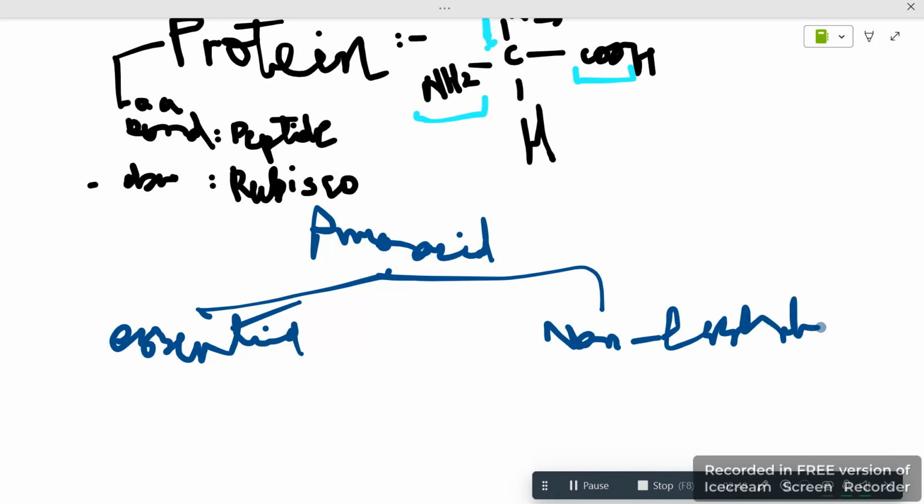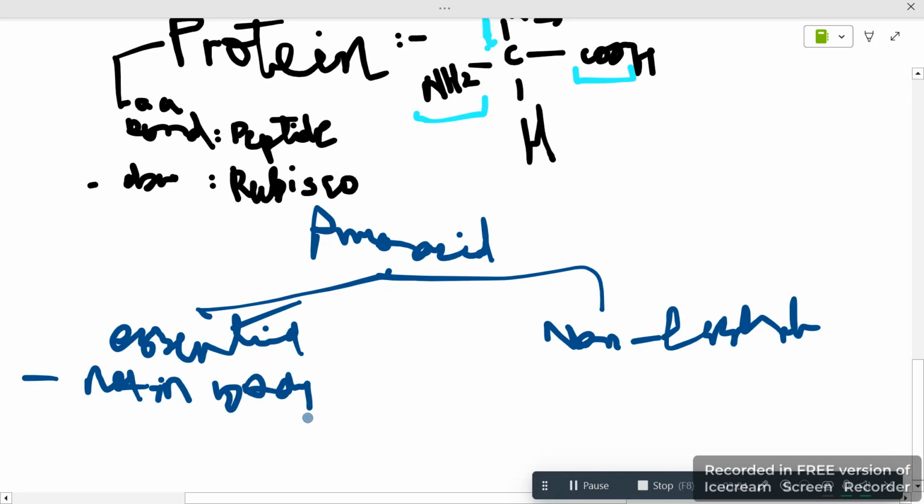Essential is simply what we don't have in our body, but our body needs it. Essential: not in the body, or our body does not synthesize it, but it is a requirement of our body. So our body needs it, but it is not present in our body.